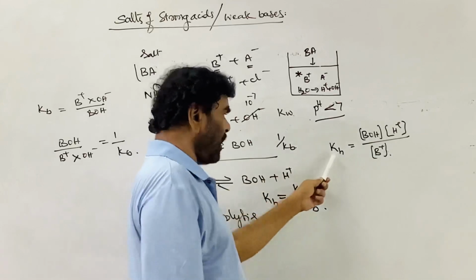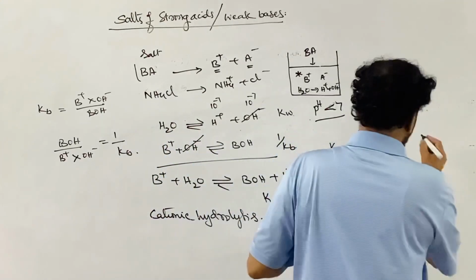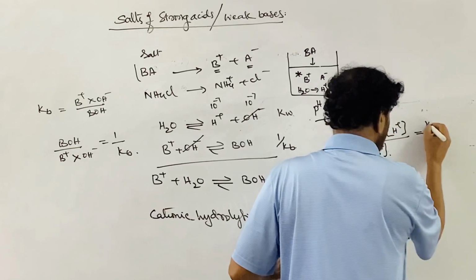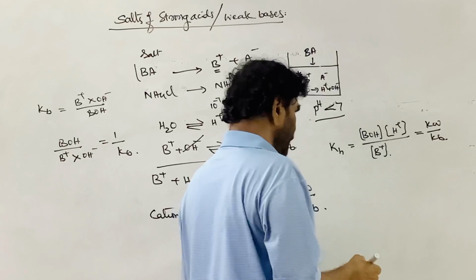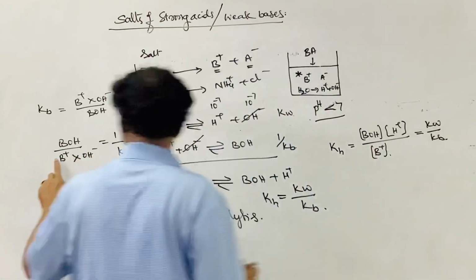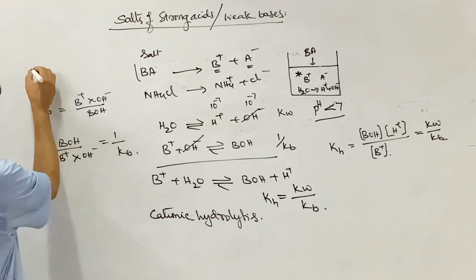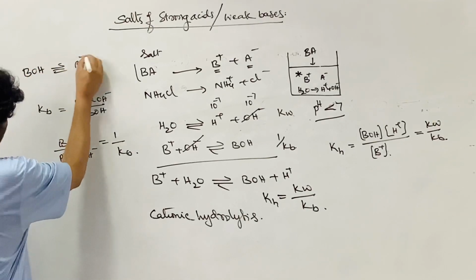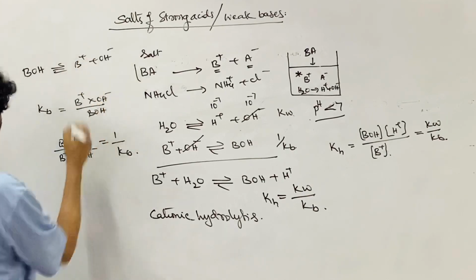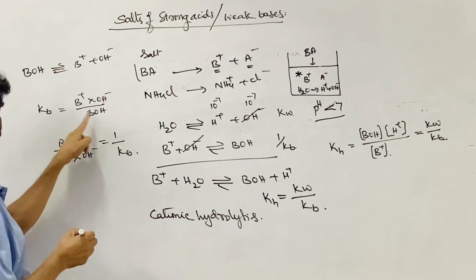This is called the equilibrium constant for this reaction, and I already showed that this is equal to Kw by Kb. Look, from here I derived it this way. So now you can derive. Now see here, this is the equilibrium: BOH gives B plus and OH minus ion, a weak base. Kb is equal to the concentration of B plus times the concentration of OH by BOH.